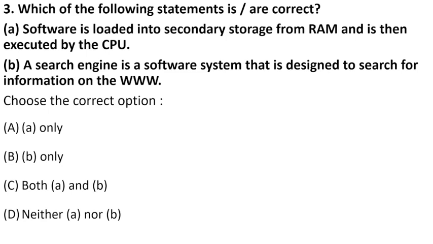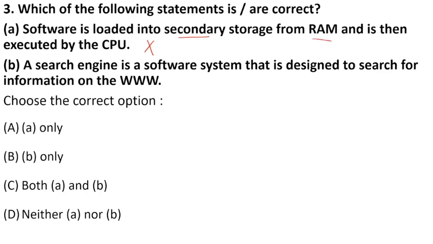Which of the following statements is correct? Software is loaded into secondary storage. Secondary storage means like your CDs or DVDs. So this statement is absolutely wrong. Software is not loaded into secondary storage from RAM and is then executed by a CPU. No, it is loaded into RAM, which is random access memory.